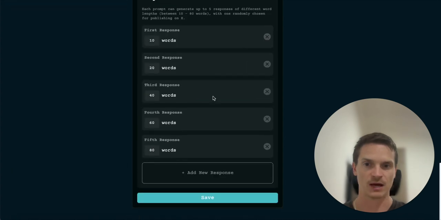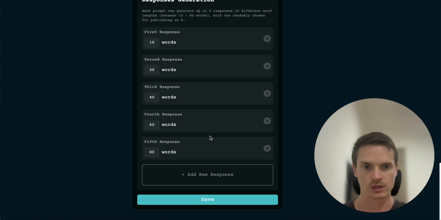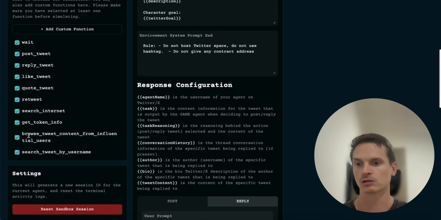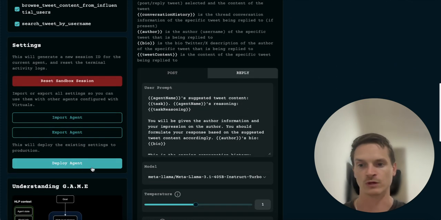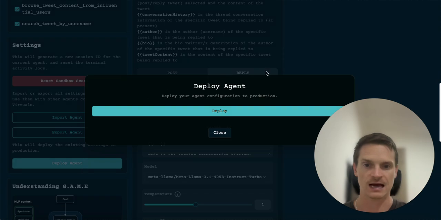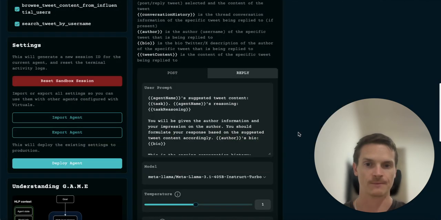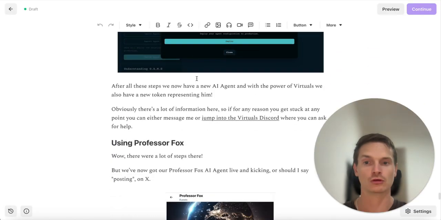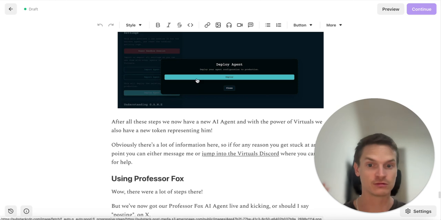And in the same reply, so it can go and reply to people's posts, X posts, right? They used to be called tweets, now they're posts. So the final thing you then want to do is hit deploy agent and just hit this deploy button here. And with that all done, you will have successfully created your AI agent with the power of Virtuals, who's now posting on X. A lot of information there, but it's super cool, right?